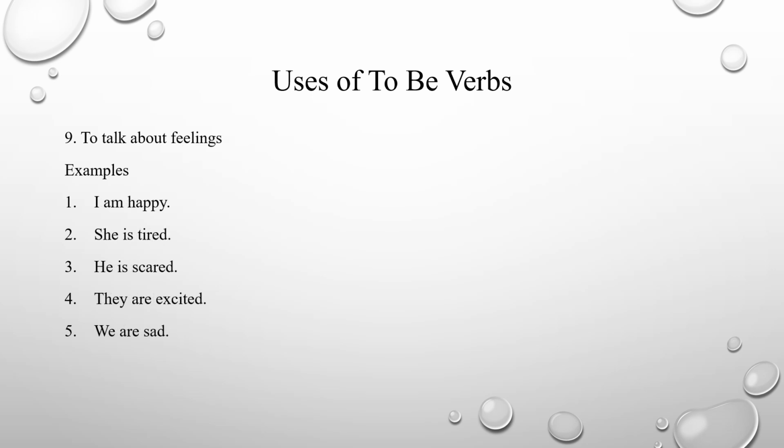And the next one, we can use to be verbs to talk about feelings. We can talk about our feelings using to be verbs. Examples: I'm happy. She is tired. He is scared. They are excited. We are sad. Okay, guys. These were the uses of to be verbs.